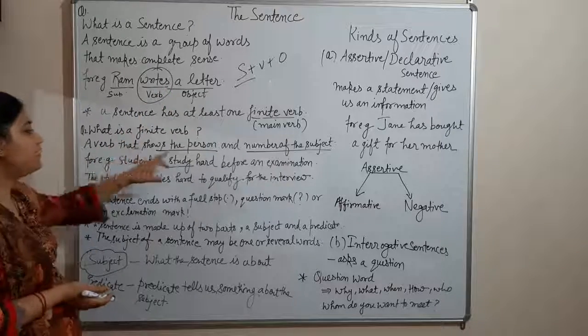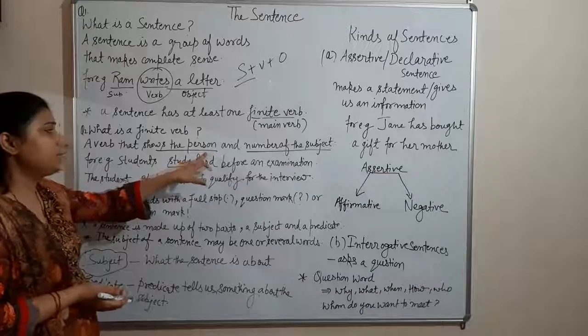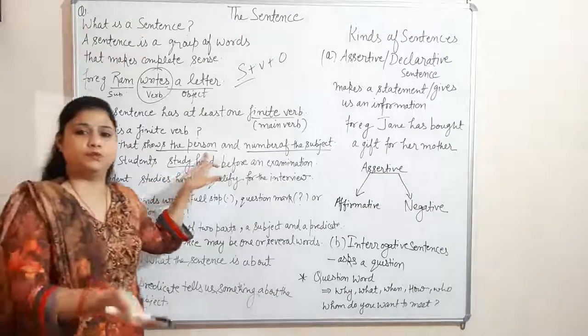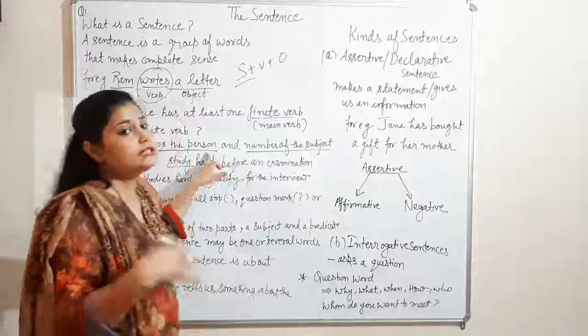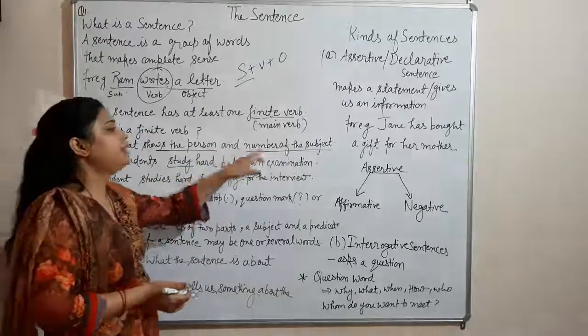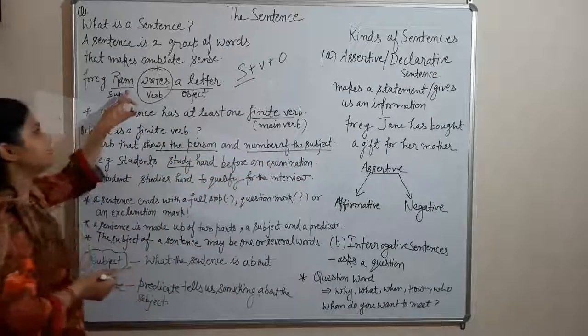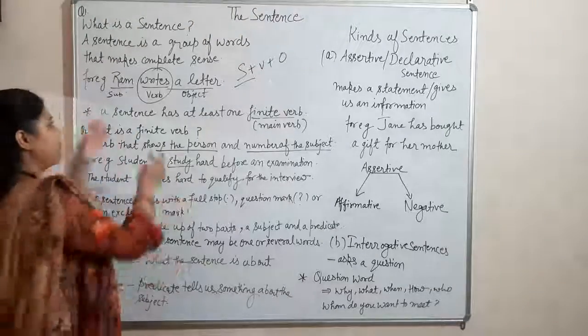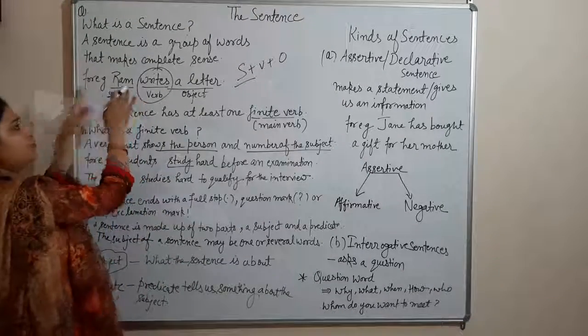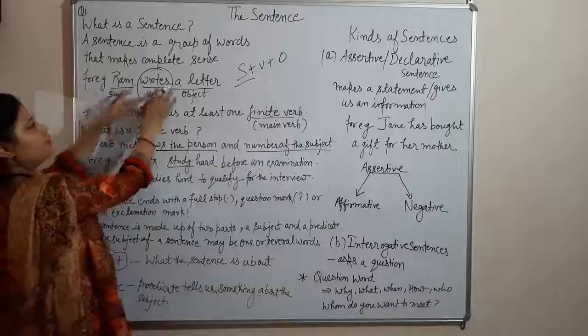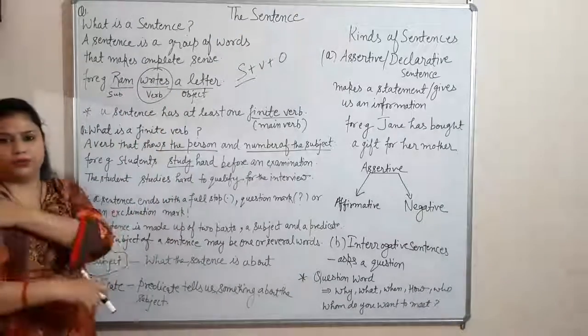Getting? So a verb tells us the person. Person means whether the subject is first person, second person or third person. And the number of the subject means whether the subject is singular or plural. Ram is a singular subject. So you know that when the subject is singular, we put S or ES with the verb.